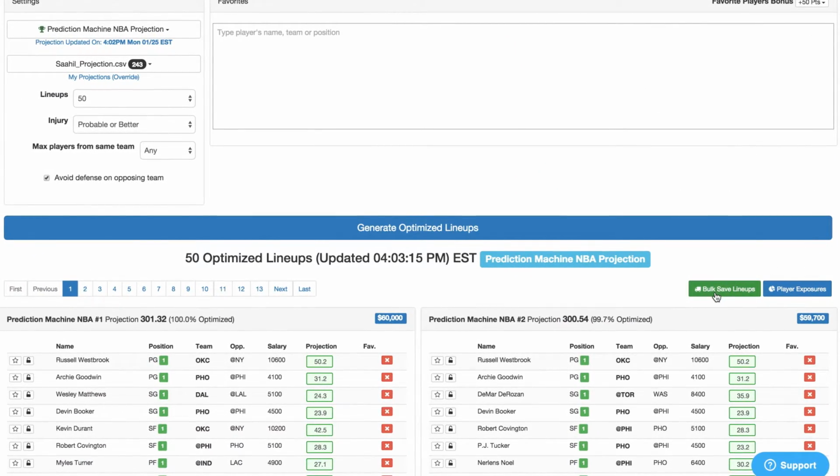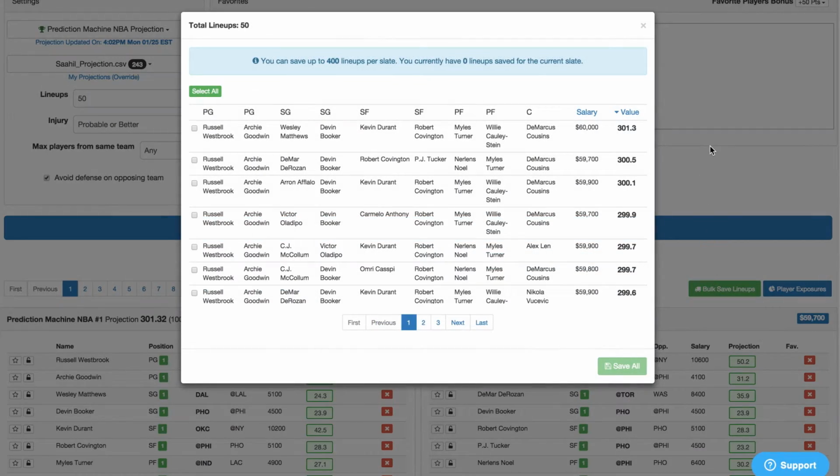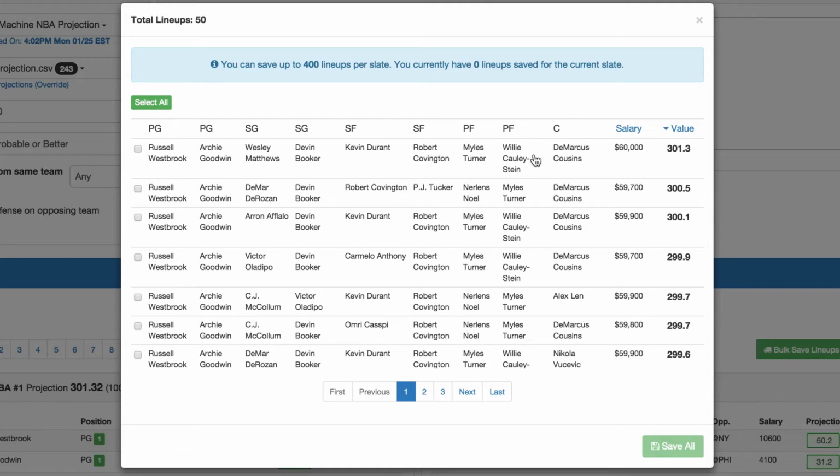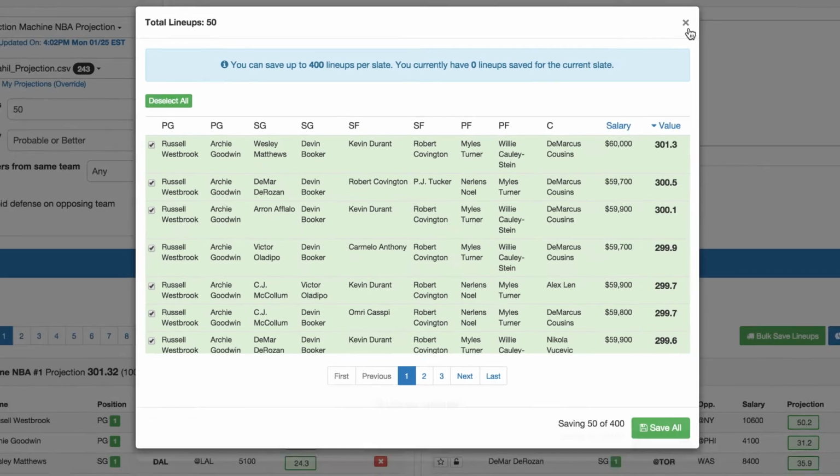We can close that out, and then we can kind of save them. So here we can click on bulk save lineups, and then you can see that we want to see all the lineups that are built. Looking at them, we're going to have Westbrook and Durant on both teams, Cousins and Willie Cauley-Stein on a lot of these teams. Then we can select all and save them.